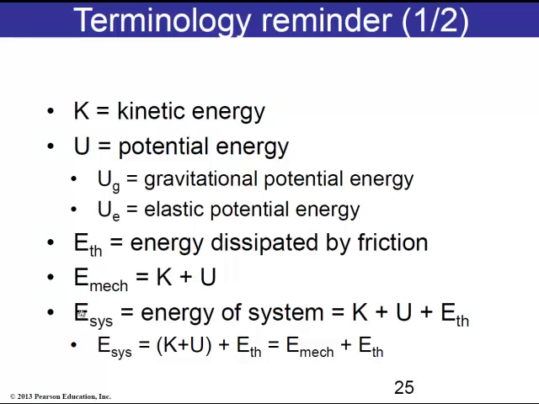And so when we talk about the energy of the system, we talk about the combination of all these energies: kinetic, gravitational potential energy, elastic potential energy, and thermal energy. Sometimes we group together the kinetic and potential energies, and we refer to those two as mechanical energy. So we can now talk about the energy of the system as being mechanical and thermal energy.